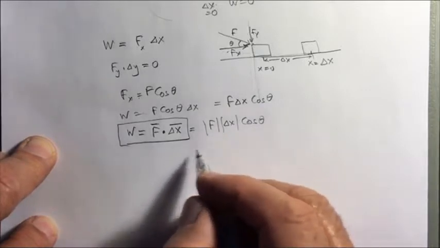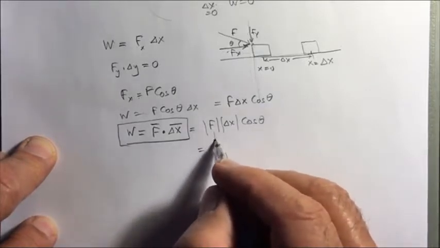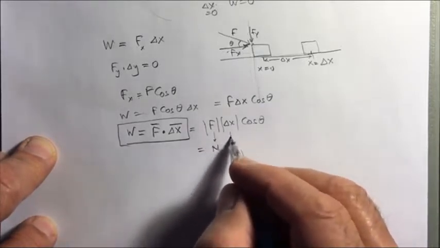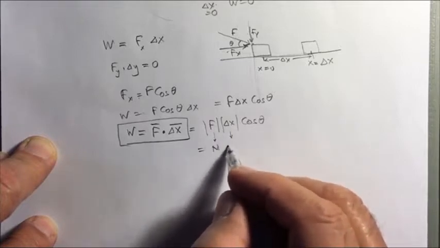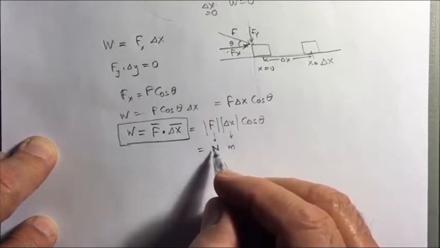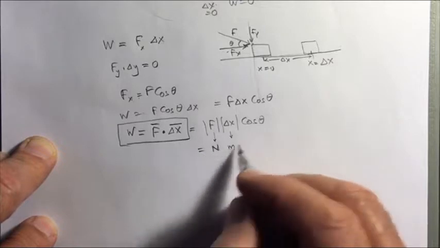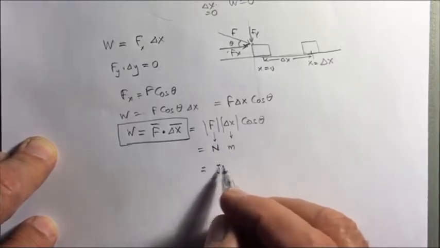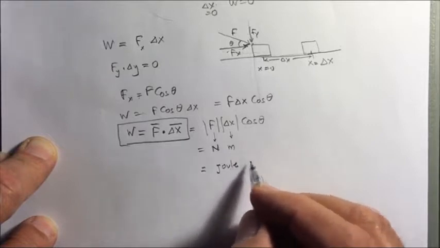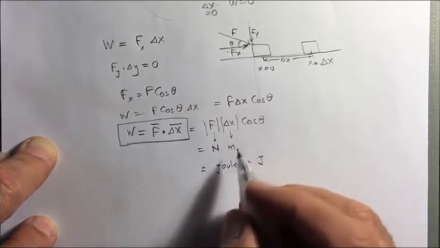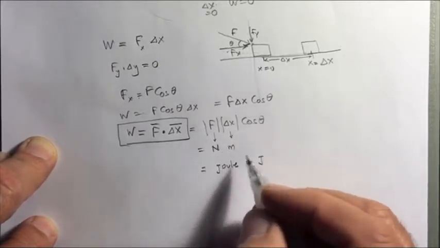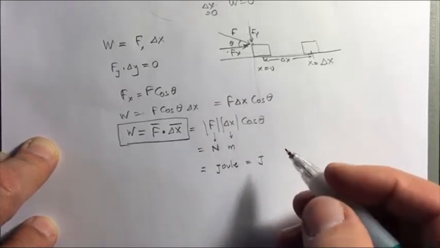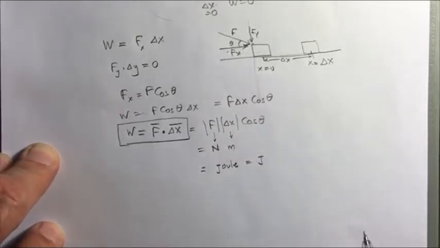Now the units of work would be the units of force, which is newtons, times the units of displacement, which is meters. So a newton times a meter is the unit of work, and we also call it a joule, written as a capital J. So newton meter is a joule. You can either say newton meter or you can say joule.